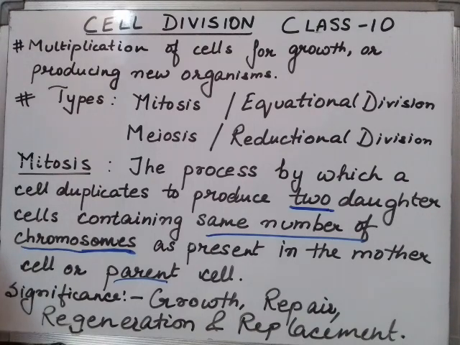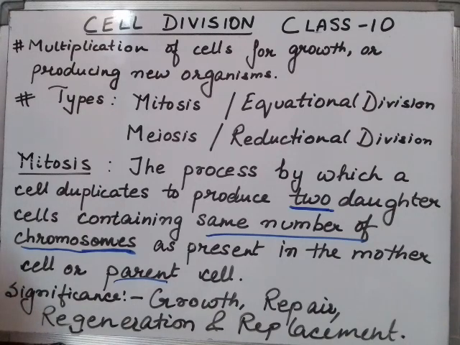Again, the process by which a cell duplicates to produce two daughter cells containing the same number of chromosomes as present in the mother cell or parent cell. So two daughter cells and the same number of chromosomes.